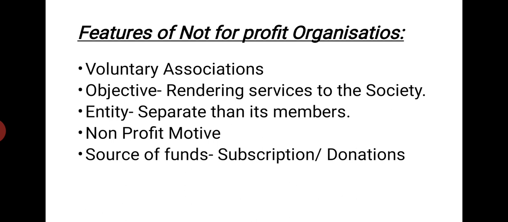Entity, which means that the organization is separate from its members, it has a separate name, it has a separate seal for its running. Next one is non-profit motive, which means that the organization wholly works without profit motive.